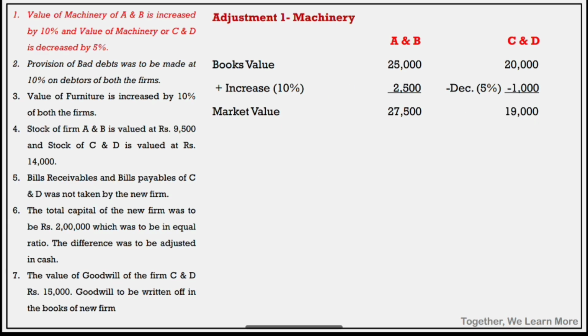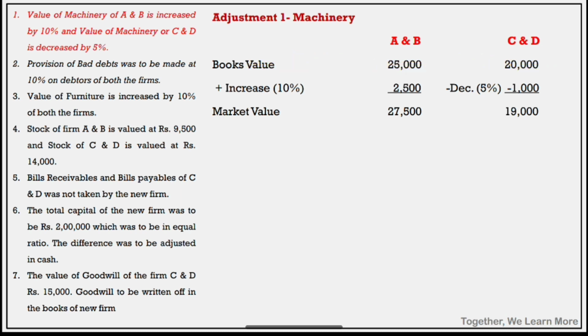See here, adjustment number 1, the value of machinery of AB. On the left hand side we have all the 7 adjustments, and on the right hand side we will solve each and every adjustment. So adjustment number 1 is related to machinery. AB increased by 10%, CD decreased by 5%. The book value is given in the balance sheet: AB 25,000, CD 20,000.